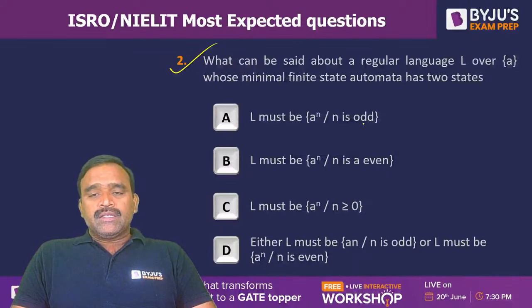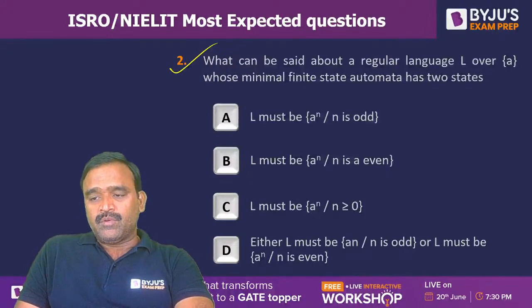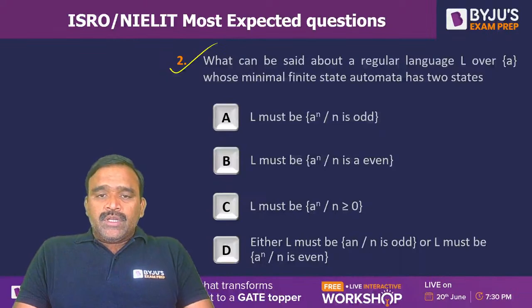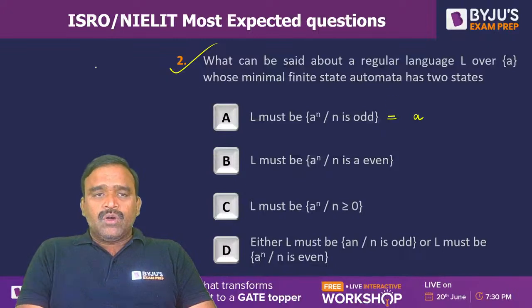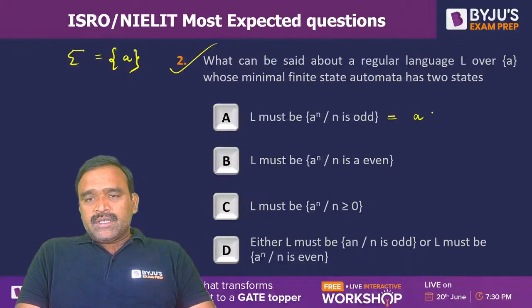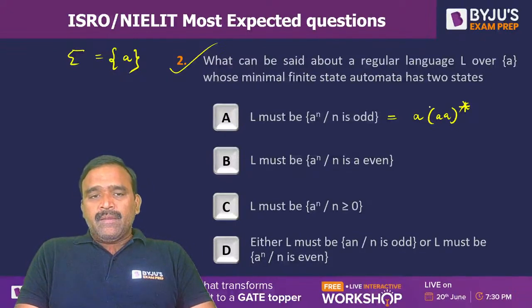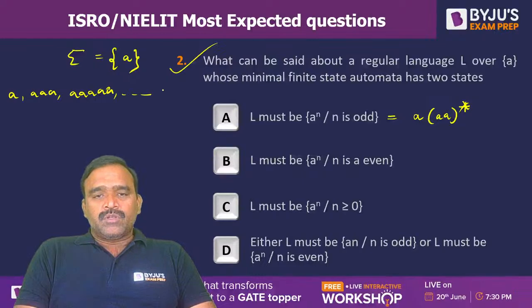L must be a power n such that n is odd, and L must be a power n such that n is even. Option D: either L must be a power n is odd or L must be a power n is even. If you observe, a power n is odd means the number of A's is odd. The alphabet remains only one input, so this is A followed by AA whole star. So we can have single A, triple A, 5 A's, like that.